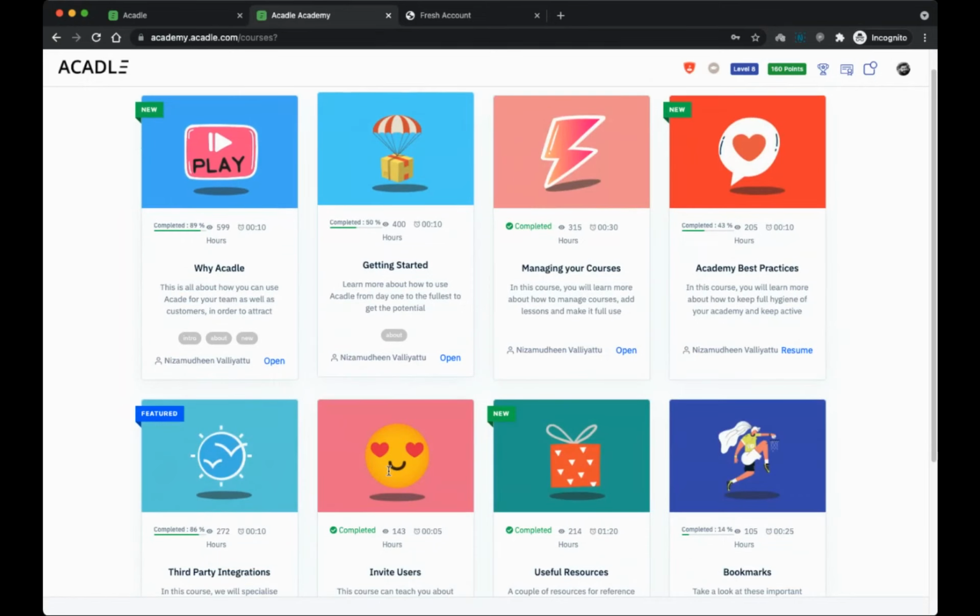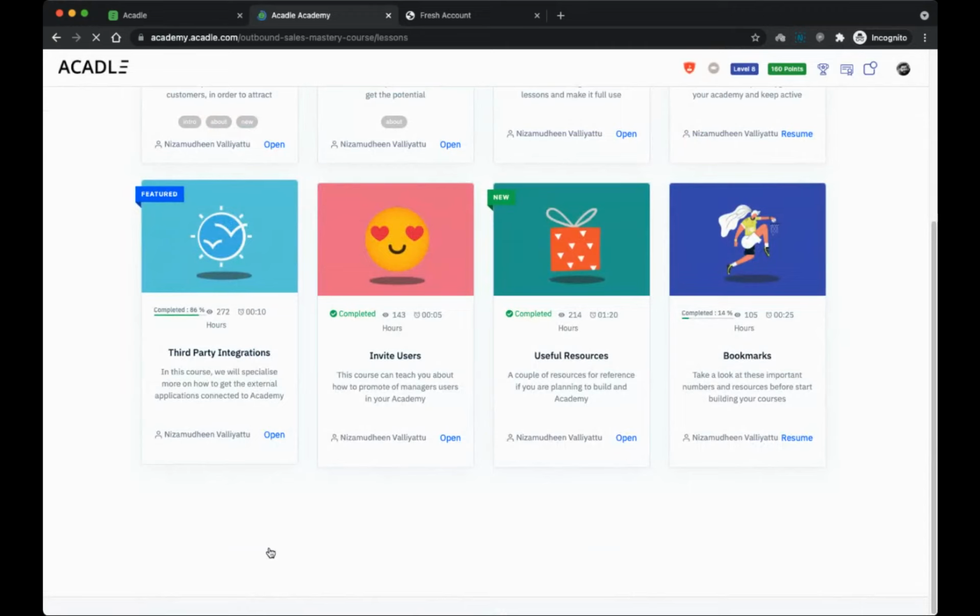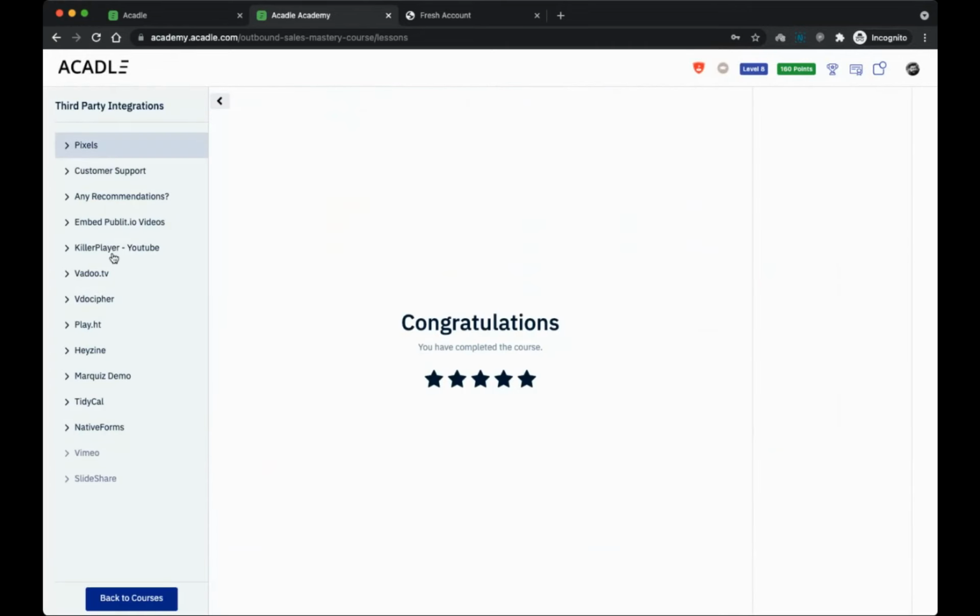You can see the author, you can hide this, and there is a bunch of integration samples that we've given inside this. Let's say if you want to add Publitio, Killerclide, Voodoo TV, etc., you can very much have that embedded inside the academy.